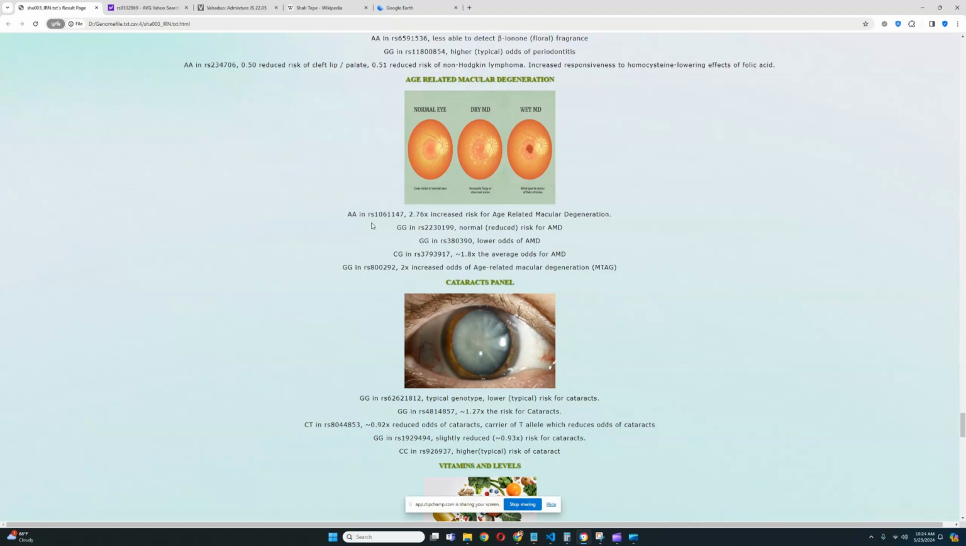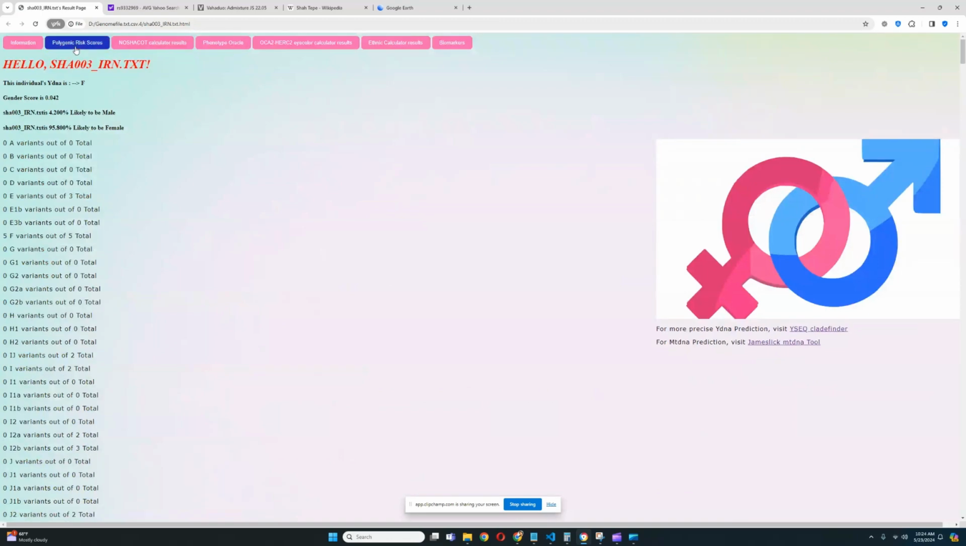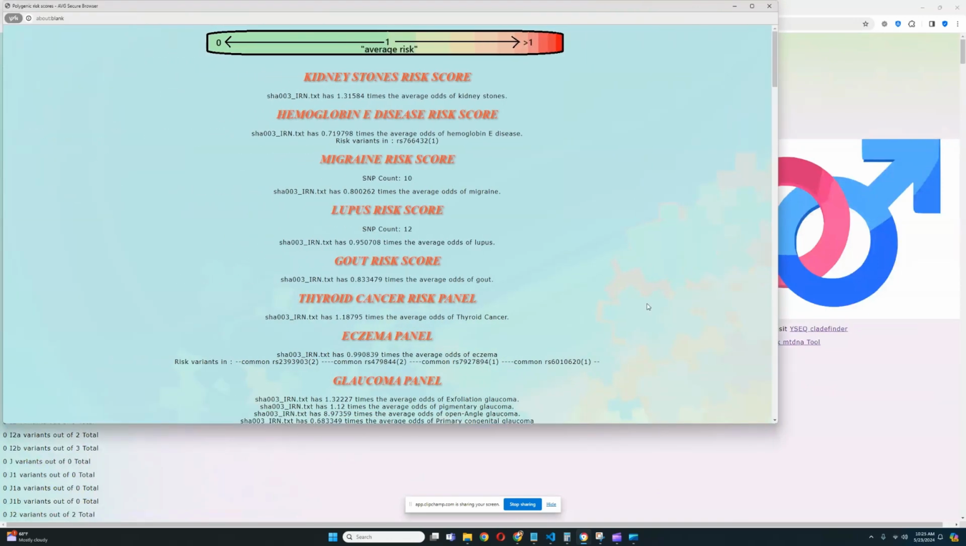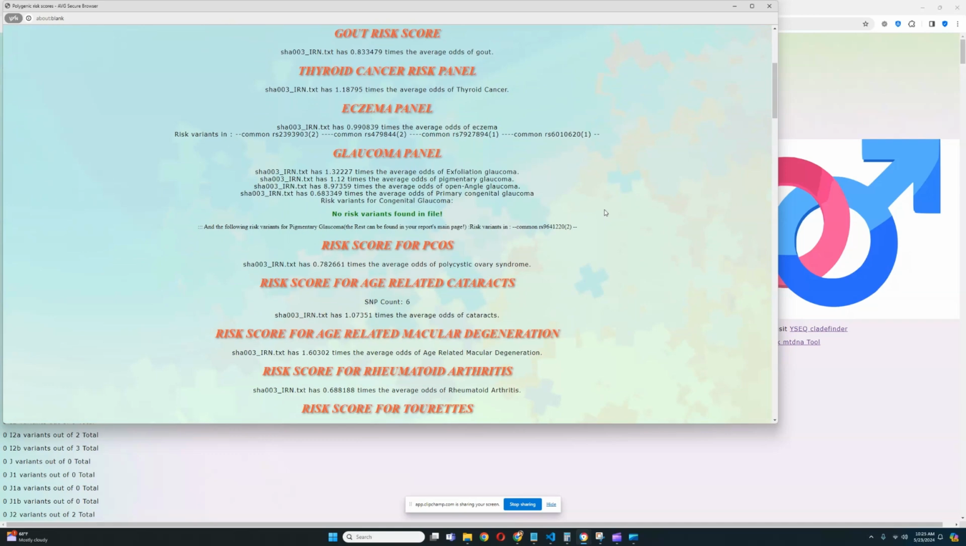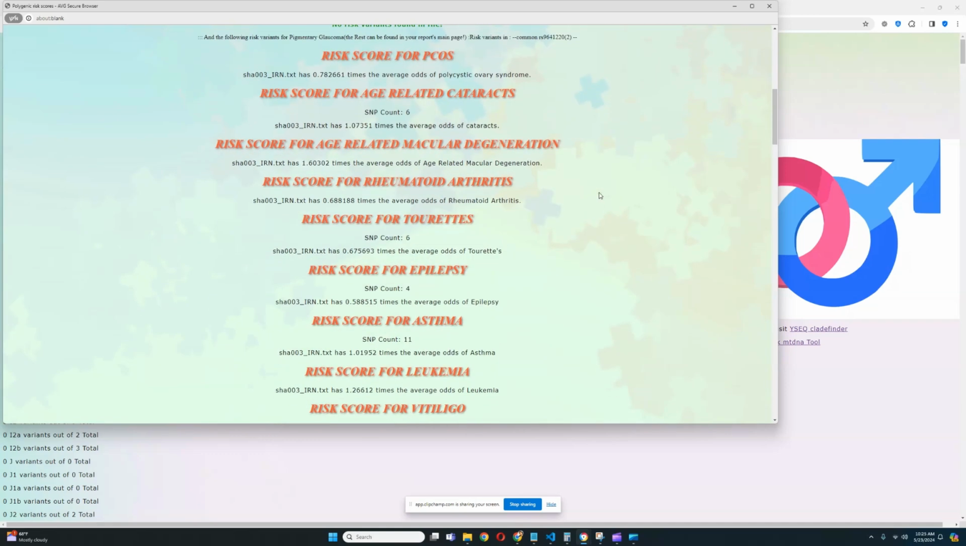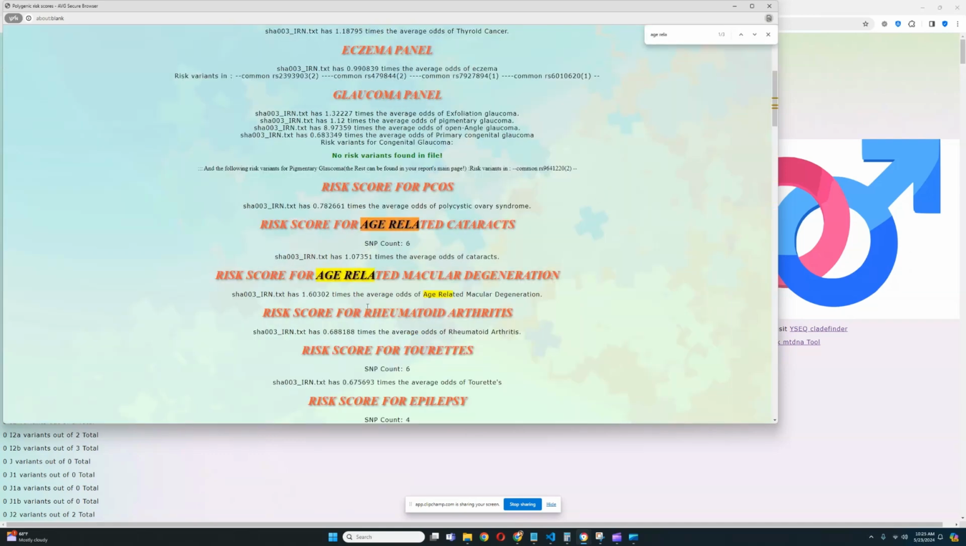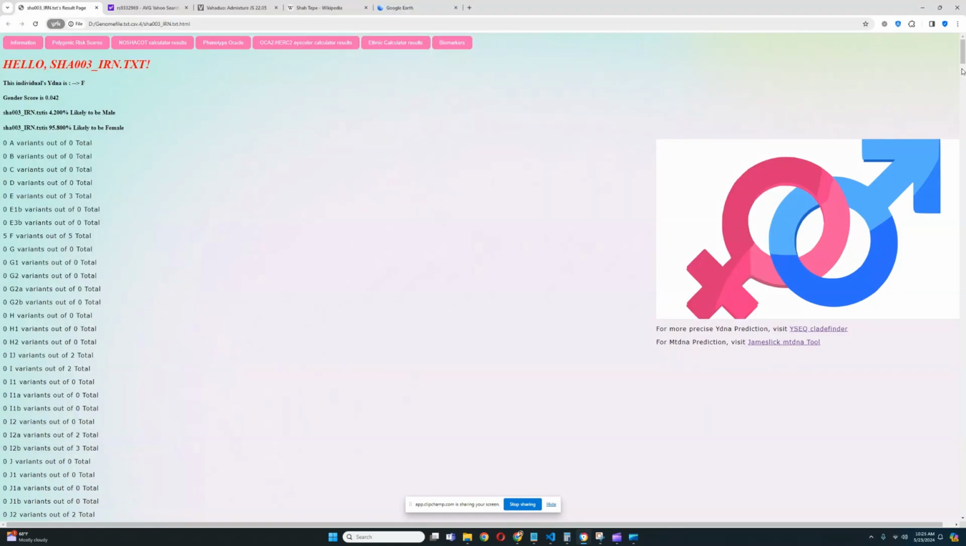Okay, for age-related macular degeneration, looks like she's got some genotypes for increased odds. I think she would score really high for that, actually. Based on what I see here on the screen, she'd probably score really high for age-related macular degeneration. Let's look at that on the polygenic risk scores. Age-related macular degeneration. Yes, she's scoring a little bit above, 1.6 times above average for that. All right.